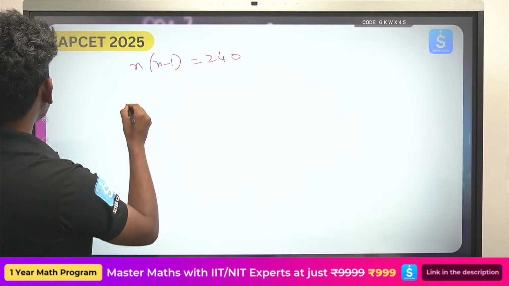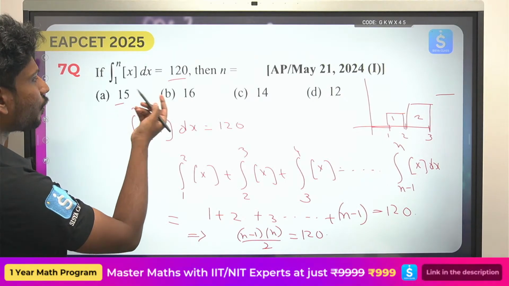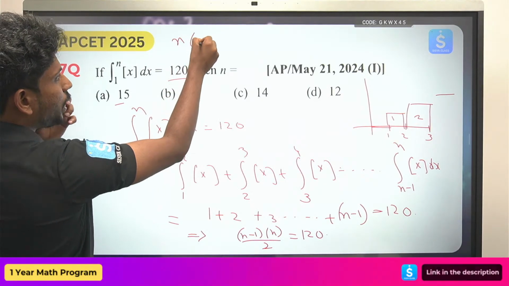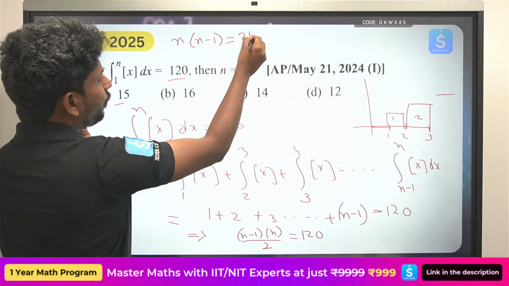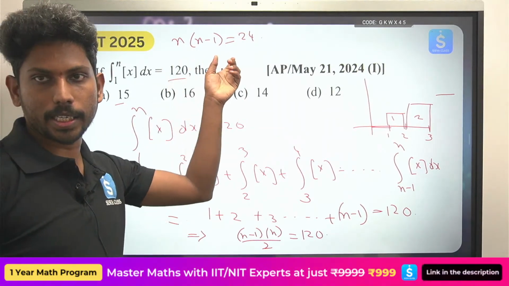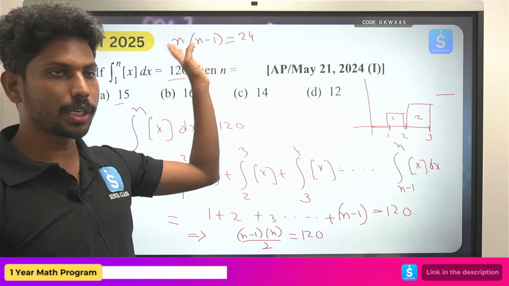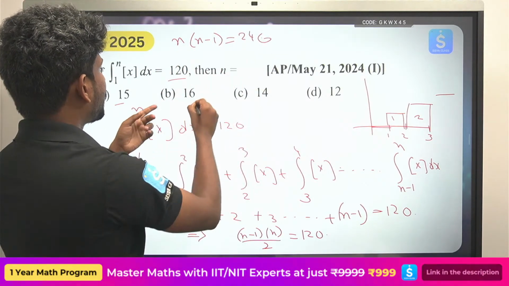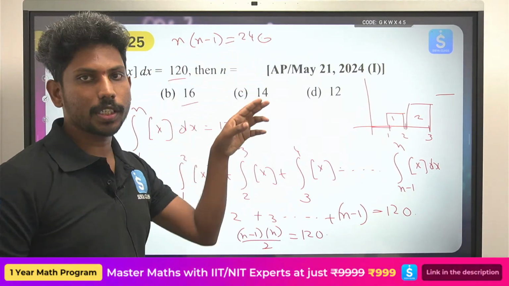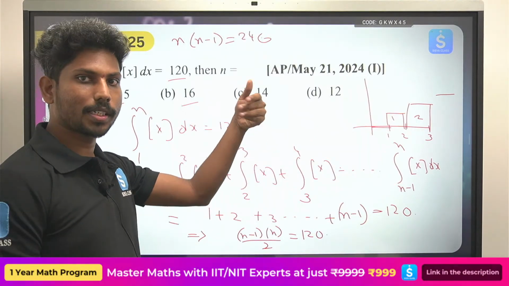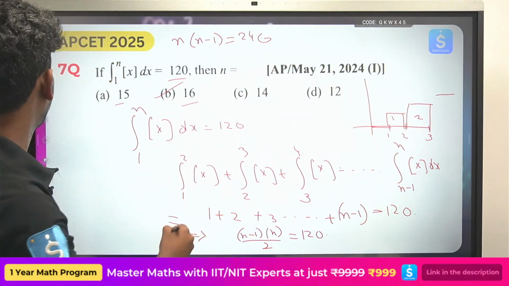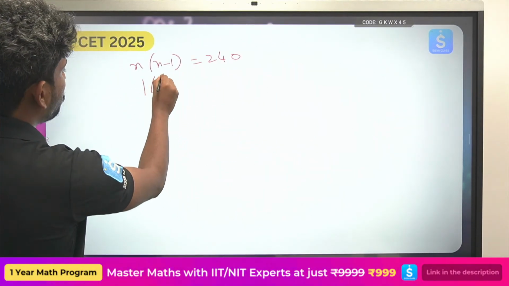So option verify cheyandi. A value ki vastundi 15 into 14, ante n into n minus 1 should be equals to 240. So 15 into 14 cheste you will not be getting the answer. Okay, 15 into 14 cheste you will be getting something like 150 plus 60, 210. It is not right. You want 240. But 16 into 15 cheste 16 tens are 160, 160 plus 80, 240. The answer is B. Okay, so 16 will satisfy.